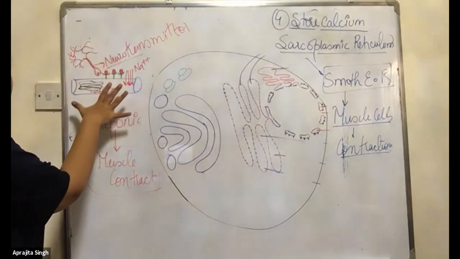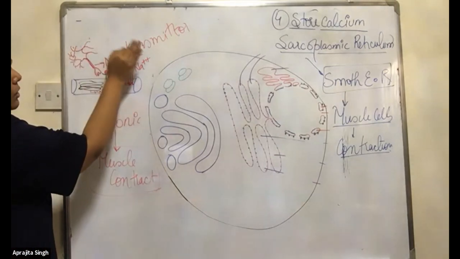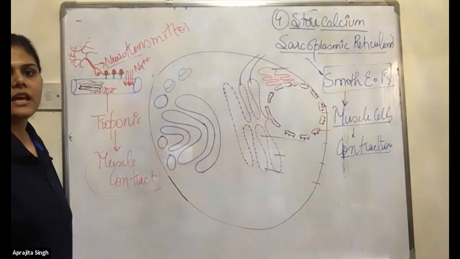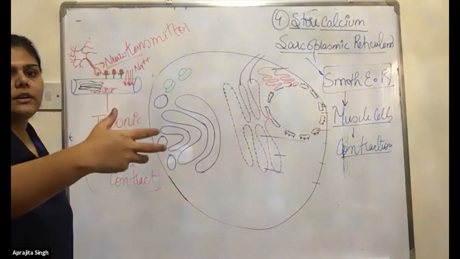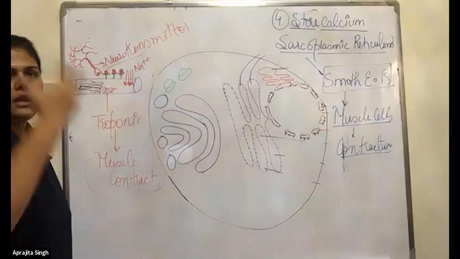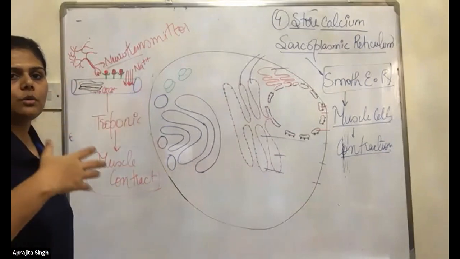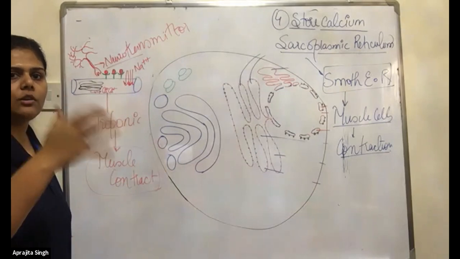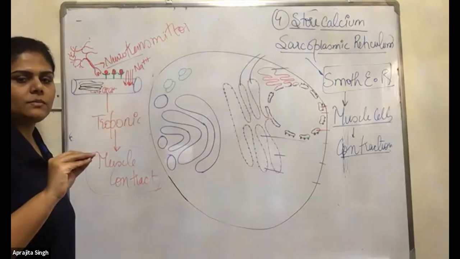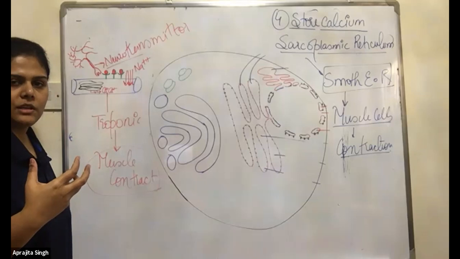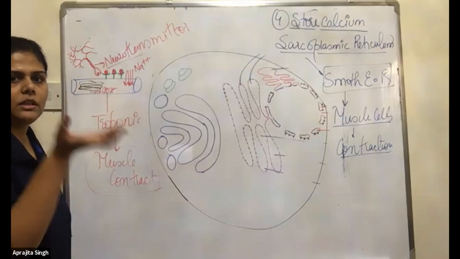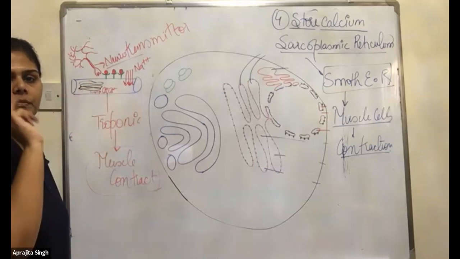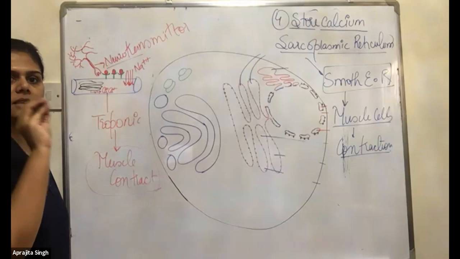Once this is the muscle cell, the neuron, the nerve cell, will release the neurotransmitter, and the neuron will tell the muscle cells to contract. But how will they contract? First, the neurotransmitter will attach to the receptors present on the muscle cells, because that is the start point.